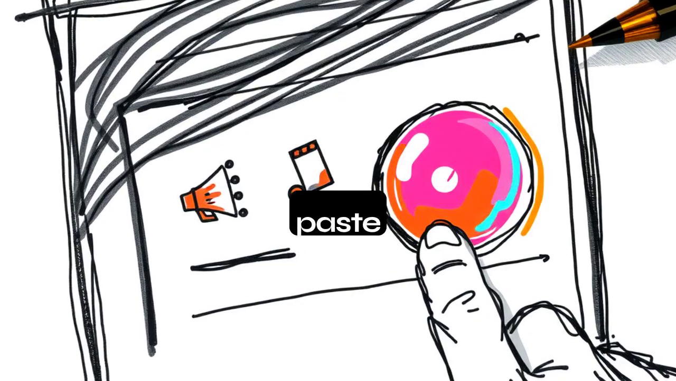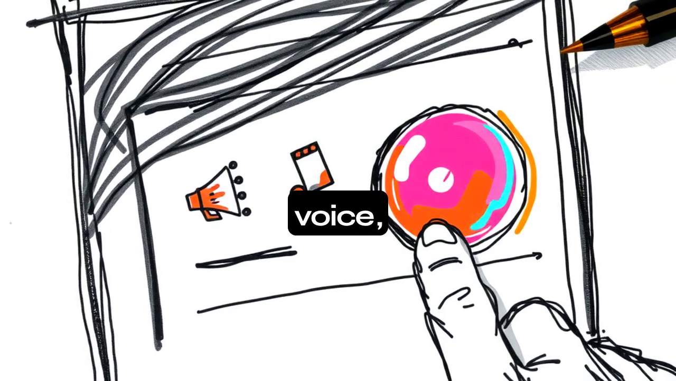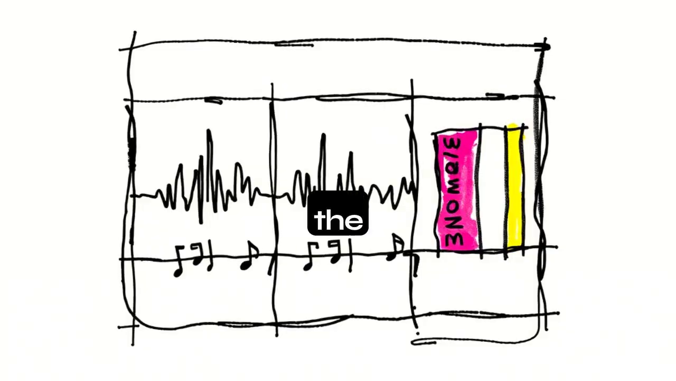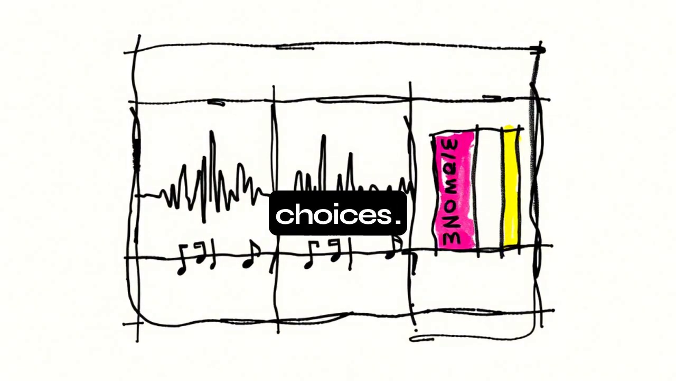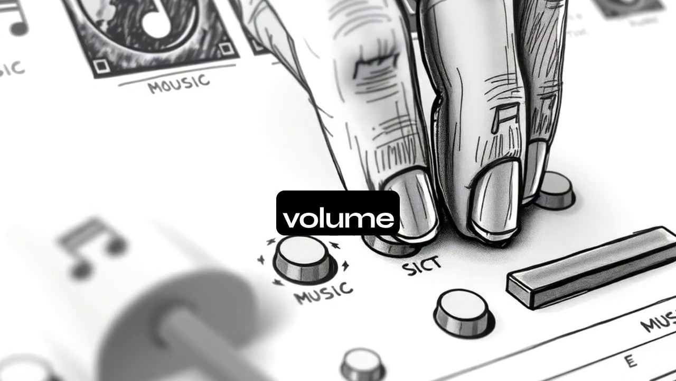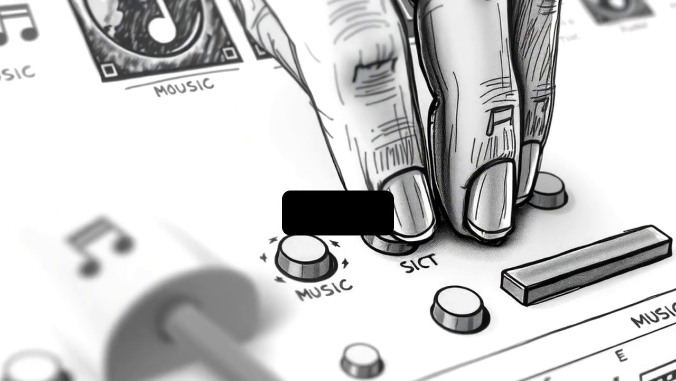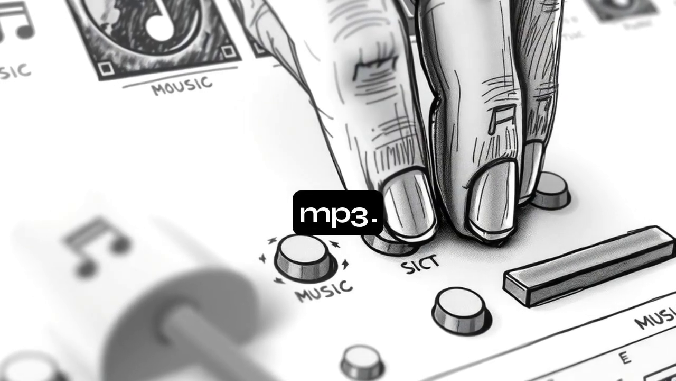Quick demo now. Paste a product script, select a bold voice, and press create. The AI renders multiple variations, each with different tones and background music choices. Preview, tweak volume or timing, swap music, and export high-quality WAV or MP3.